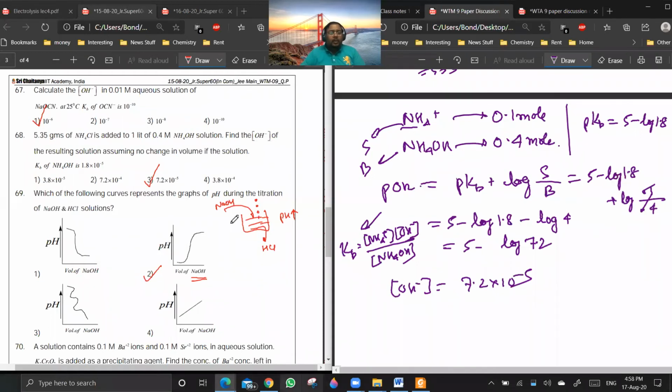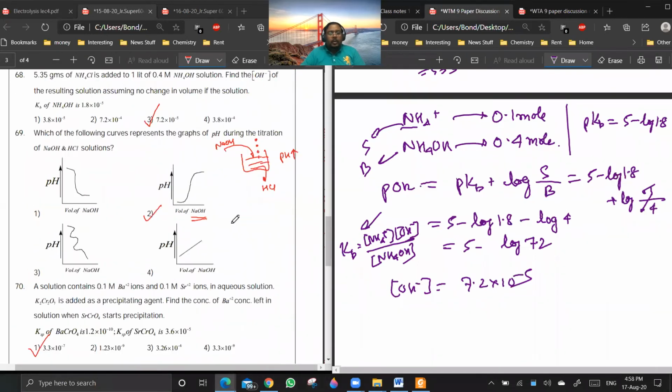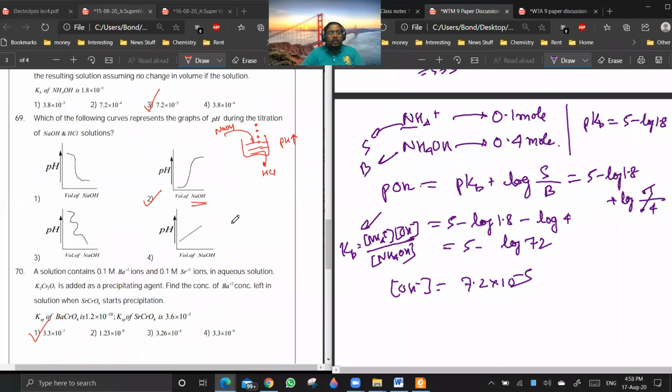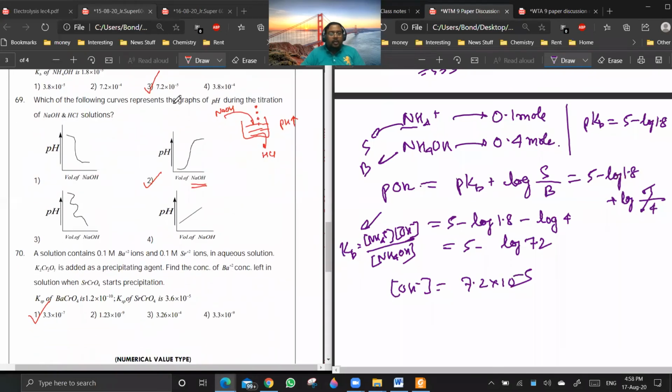68 is done. After that, 69, 70. In 69, you have to just check, volume of NaOH is being added. This means that your solution is acidic, so pH will be starting initially at a lower value. So this will be the answer. Since HCl is a monoprotic acid, you cannot have multiple steps. So 3 cannot be the answer.